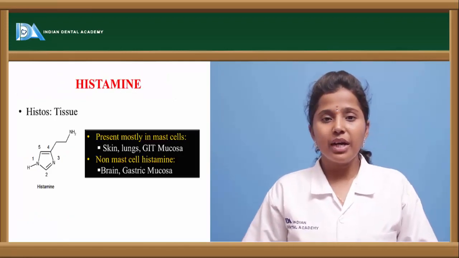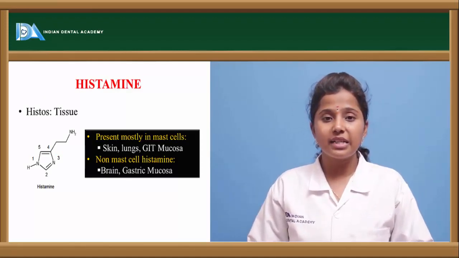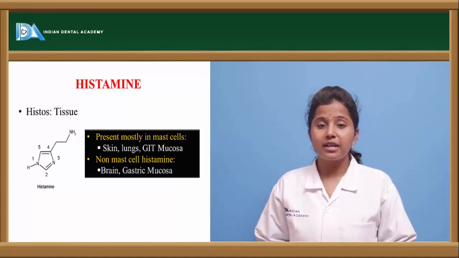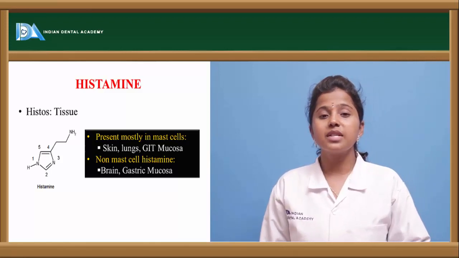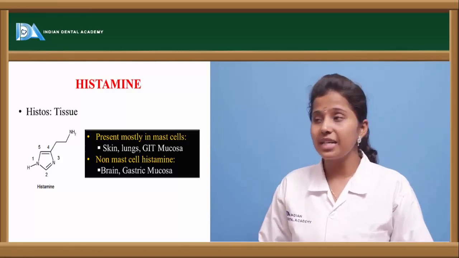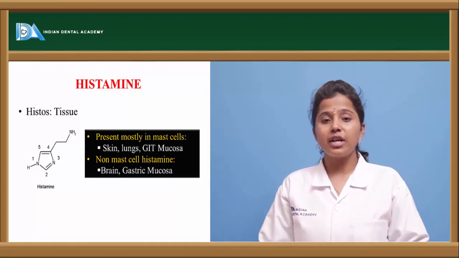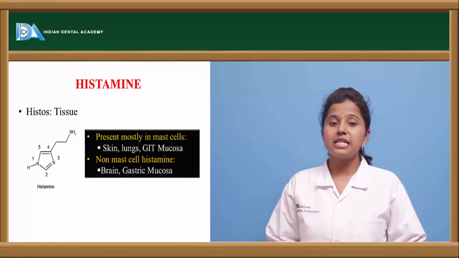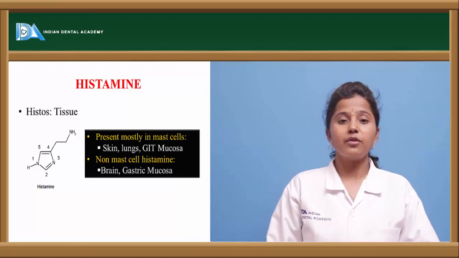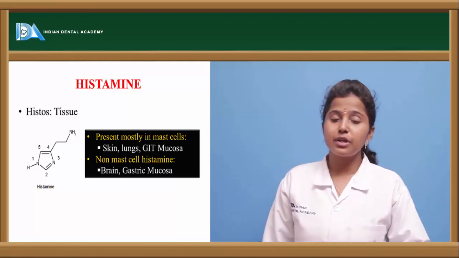Let us see in detail about histamine. Histamine is a type of amine autocoid which is released from the tissues. It is released from mast cells, which are present all over the body, and mainly from mast cells present in skin, lungs, and GIT mucosa. Apart from mast cells, histamine is also released from other cells present in the brain as well as gastric mucosa.